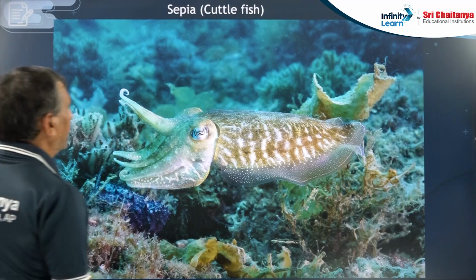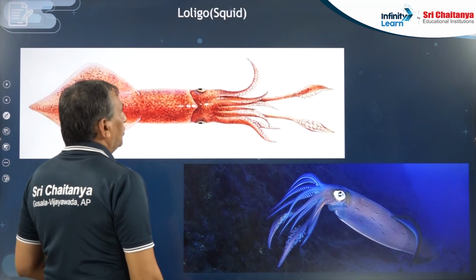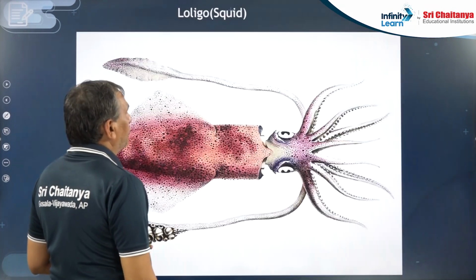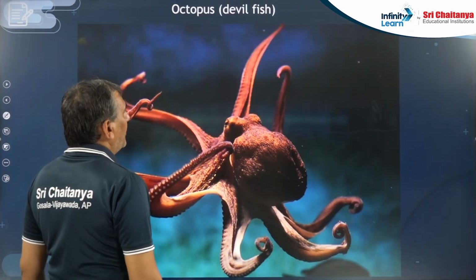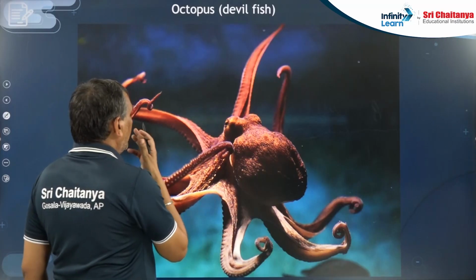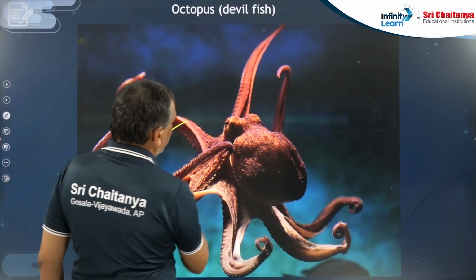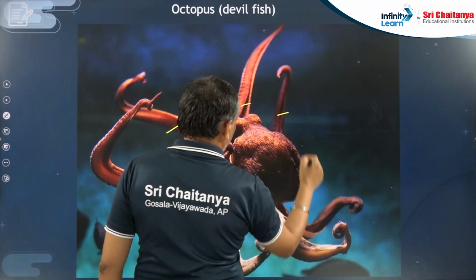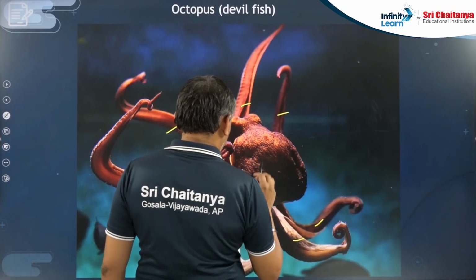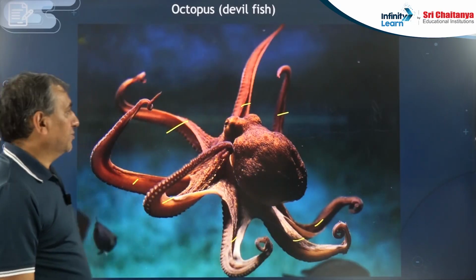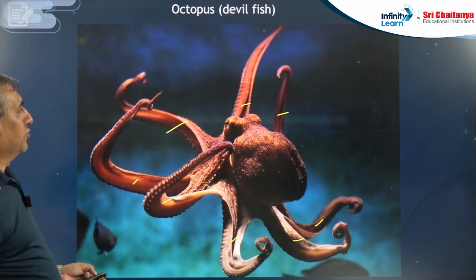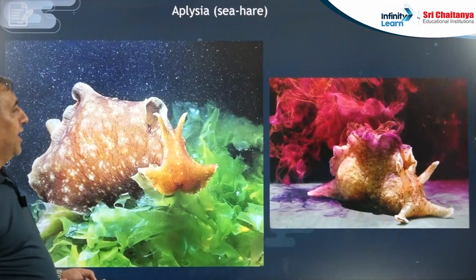Sepia is known as the cuttlefish. Loligo is known as the squid. Octopus has 8 arms, 1, 2, 3, 4, 5, 6, 7, 8. Octopus is known as the devilfish. Aplysia, looking like hair, is the sea hare.